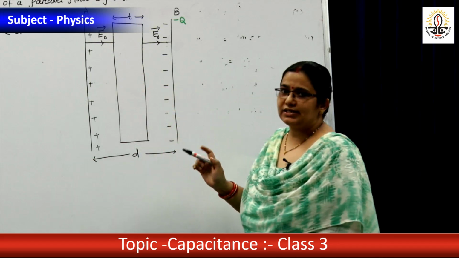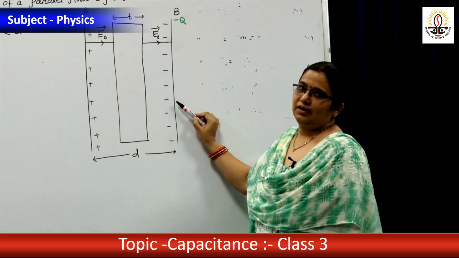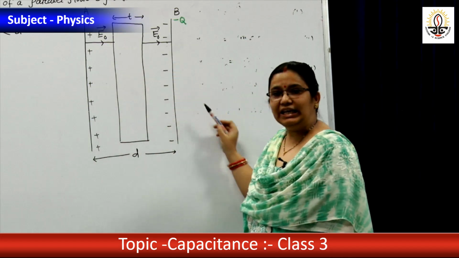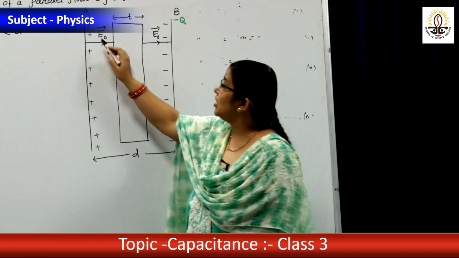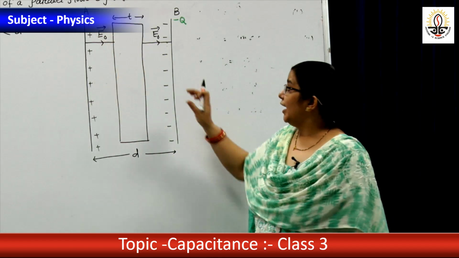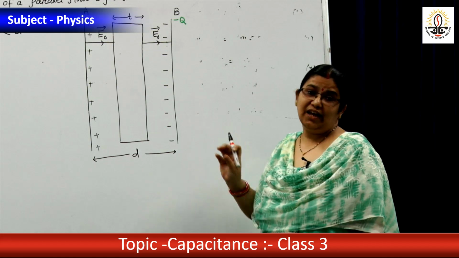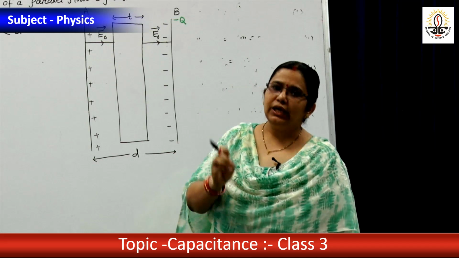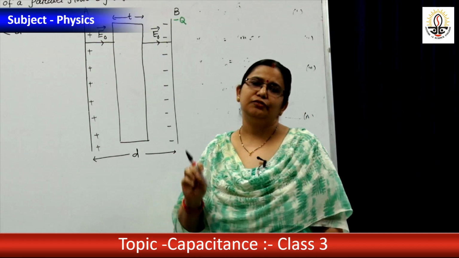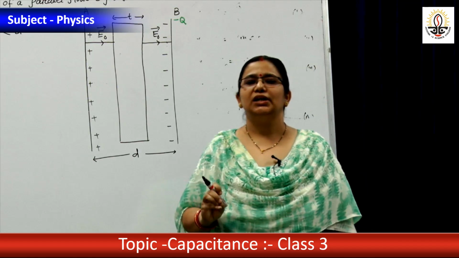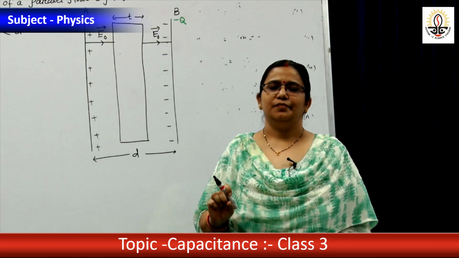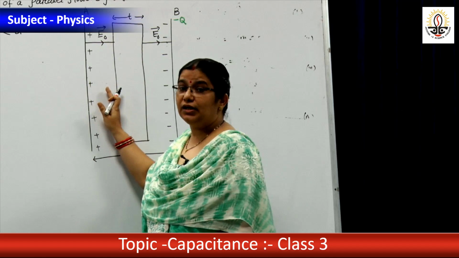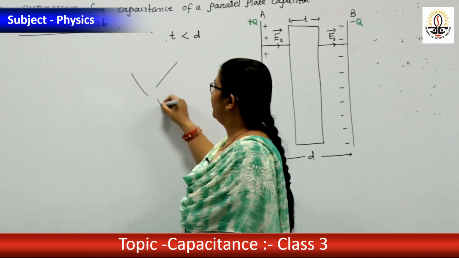Then when the dielectric is placed between the two charged plates, it is placed in an external electric field. What is that external electric field? E0. A dielectric is an insulator, but it has atoms, or we can say dipoles. Dipoles means two equal and opposite charges separated by a small distance. You have already learnt this in the first chapter. Actually in a dielectric, when it is not in an electric field, the dipoles are arranged in a random manner.